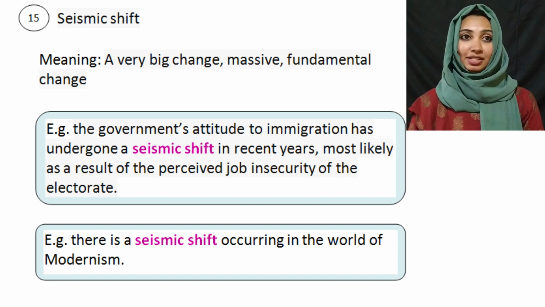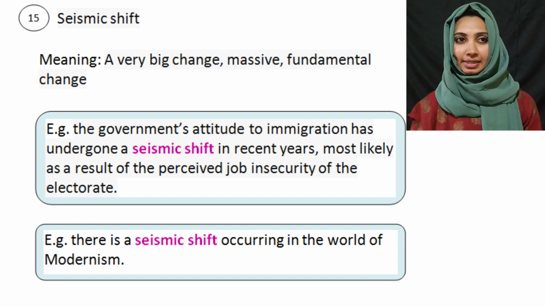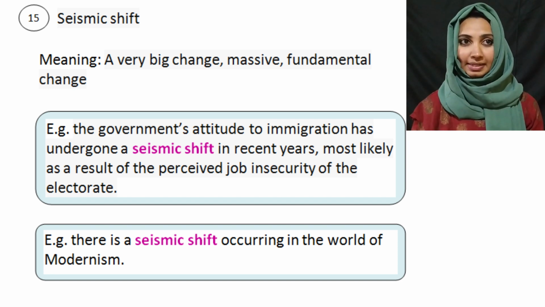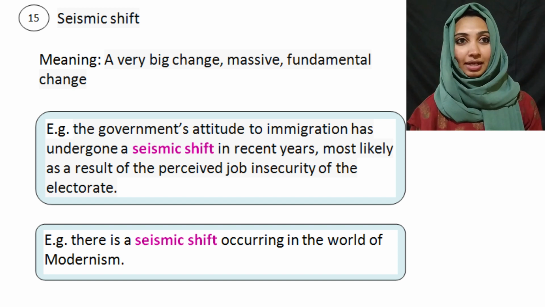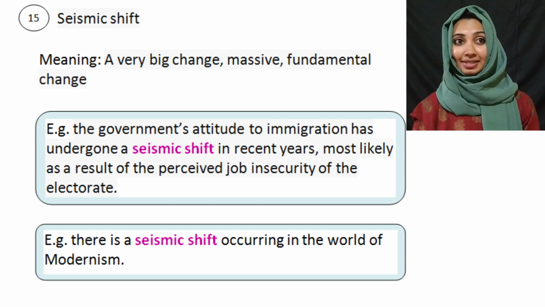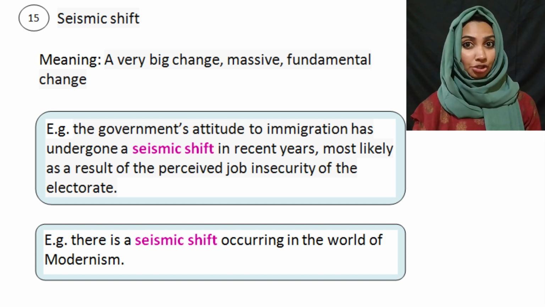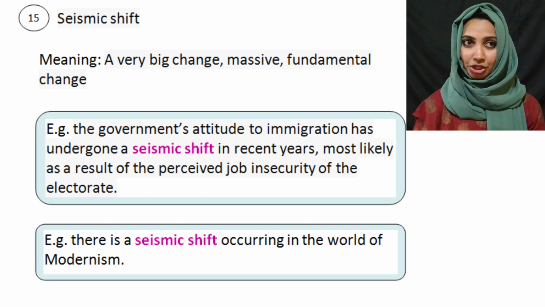So the government's attitude to immigration has undergone a seismic shift in recent years, most likely as a result of the perceived job insecurity of the electorate. Okay, so it's a band 8 or 9 sentence actually. So here the government's attitude to immigration has undergone a seismic shift. In fact, it has undergone a dramatic change or a fundamental change. Instead of that, we have used the term seismic shift.